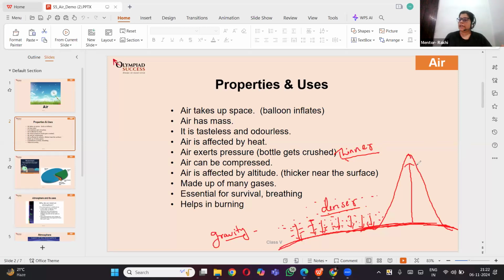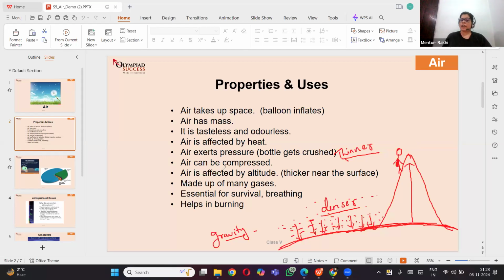Okay, bacha. Now, therefore, the mountaineers carry oxygen cylinders because as they move high. Now, I am going to make a very weird mountaineer. Don't laugh at it. Okay. As this mountaineer moves high on the mountain, the air is very thin, and as the air is thin, of course, oxygen is going to be thin as well, right? So this mountaineer will have breathing problems because of the less oxygen.